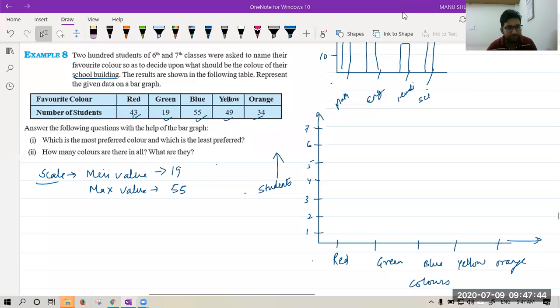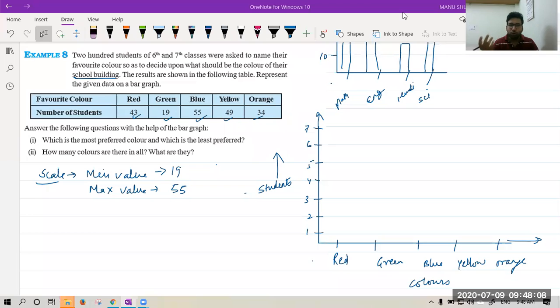Okay, Rishi is saying 5. Nana is saying no. Why? Because if I take the scale as 1 unit equal to 1 student, what will happen? I will have to make a very long graph. That is not possible in my register. I can't make 55 lines. It is difficult to make such a long graph, so we have to change the scale.